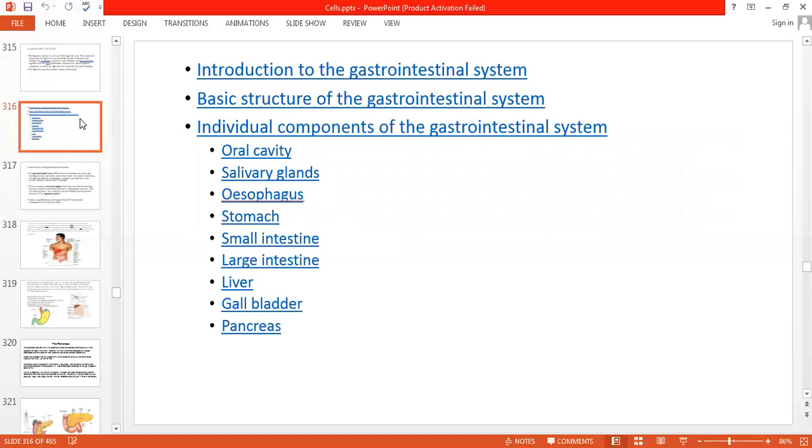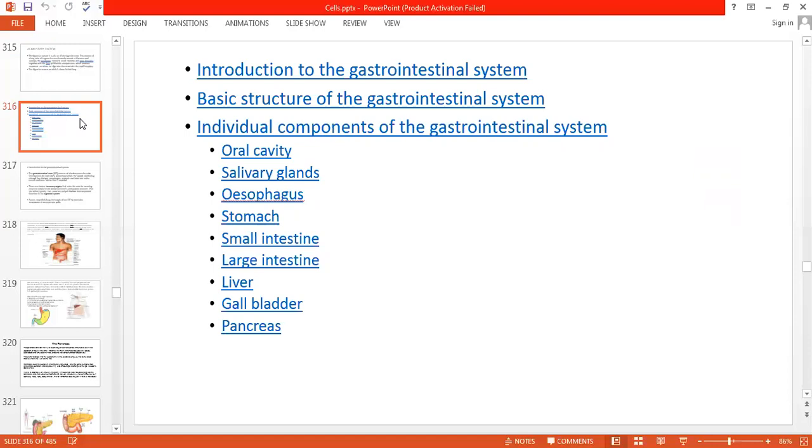So if you look at the alimentary tract, first comes the oral cavity, that is the mouth. The mouth has a salivary gland which secretes saliva to soften the food. Then there is a tube from the mouth to the stomach known as the esophagus, and then the stomach comes. After the stomach, there is the small intestine, which consists of three parts: duodenum, jejunum, and ileum.